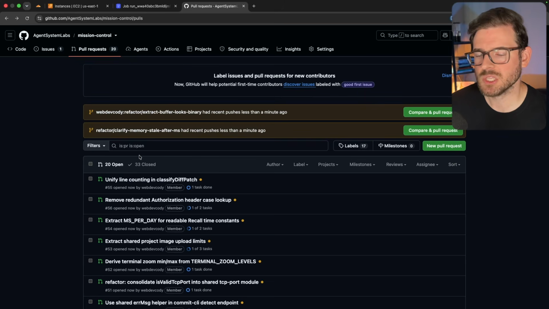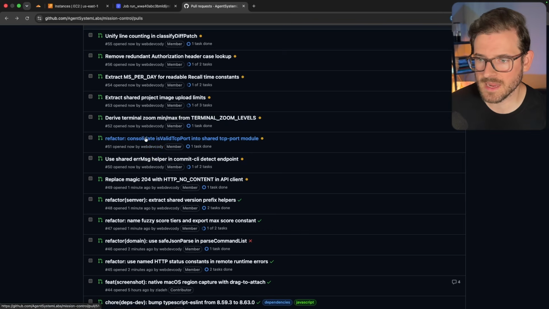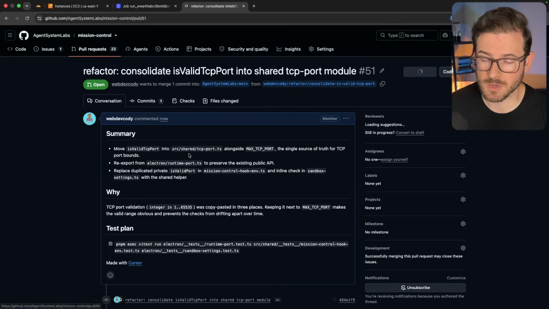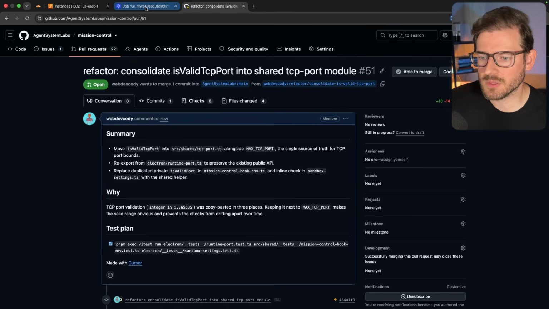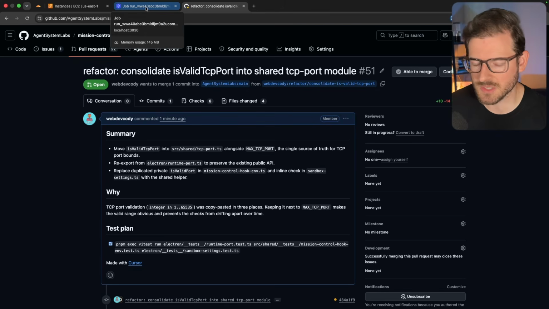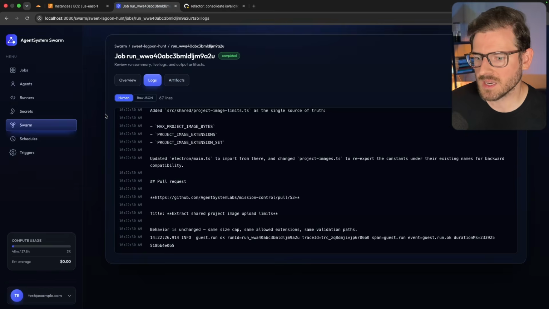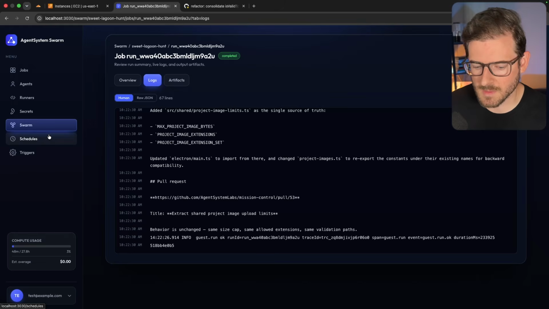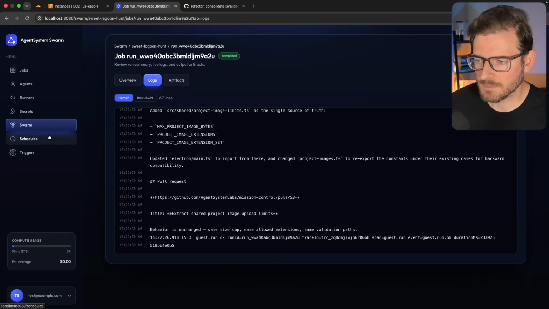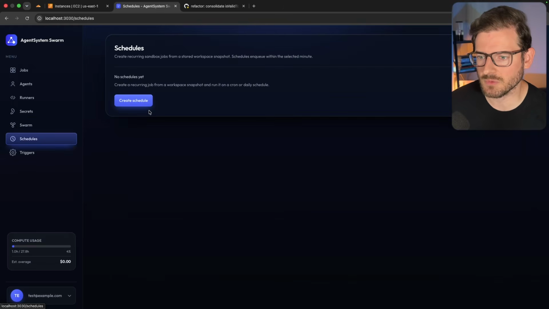And eventually we get all these pull requests that are open that I can then go through and just review and merge in if I want to. Or I can kick off another swarm to triage all these and just merge them in for me. So the idea of this platform is to allow a developer, or who knows, in the future, this could be extracted to anyone, to build out agents, to configure them to do different things. You can have these run on schedules. So that's kind of what I'm building out. I've been having fun building this.